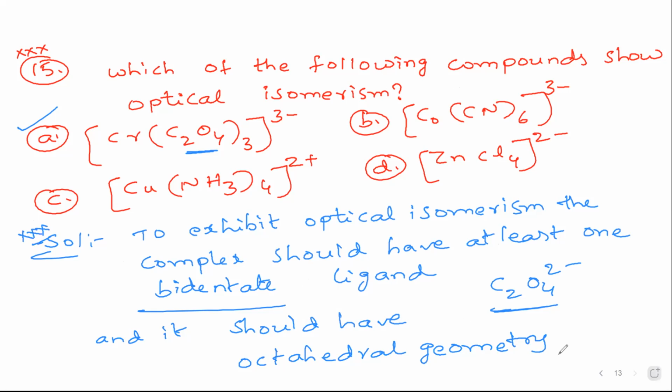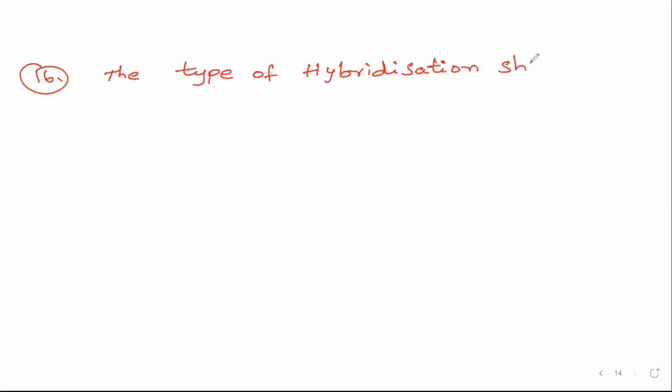Question number 16. So Werner's theory and optical isomerism, we are doing the best possible questions. Now, let us see the type of hybridization shown by